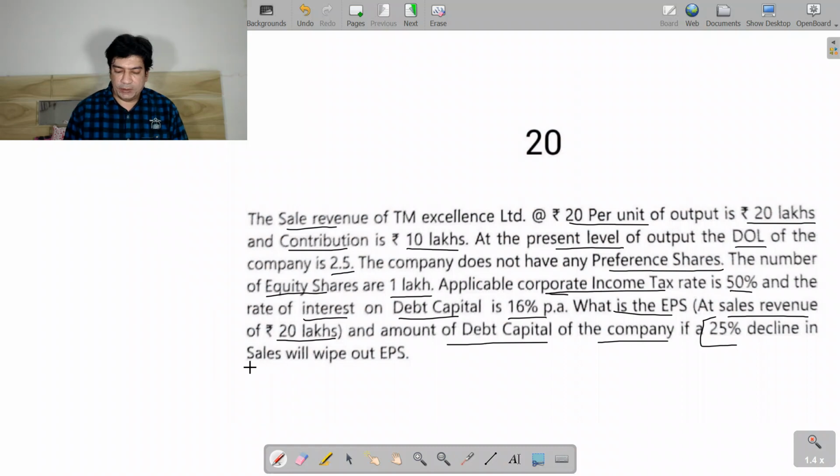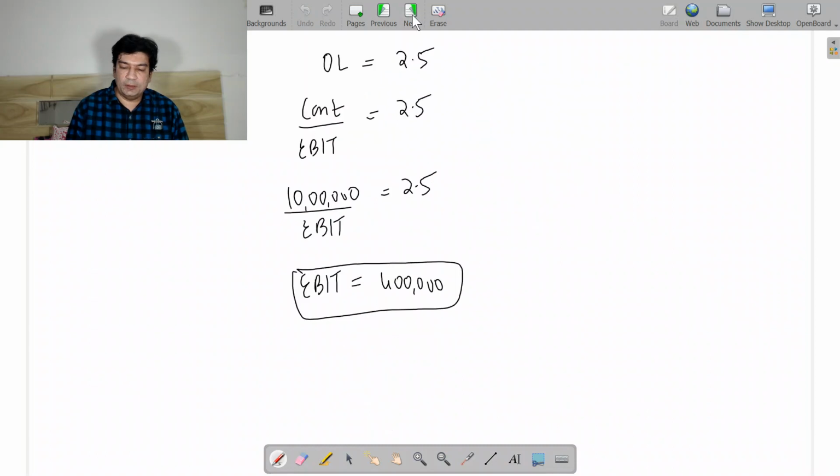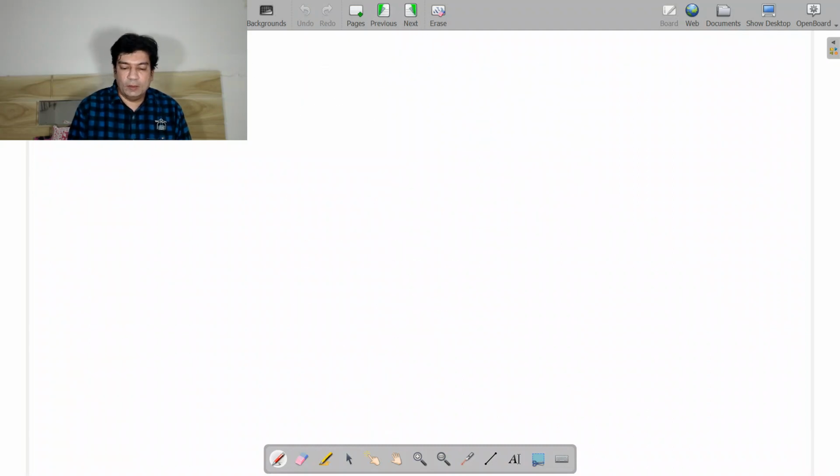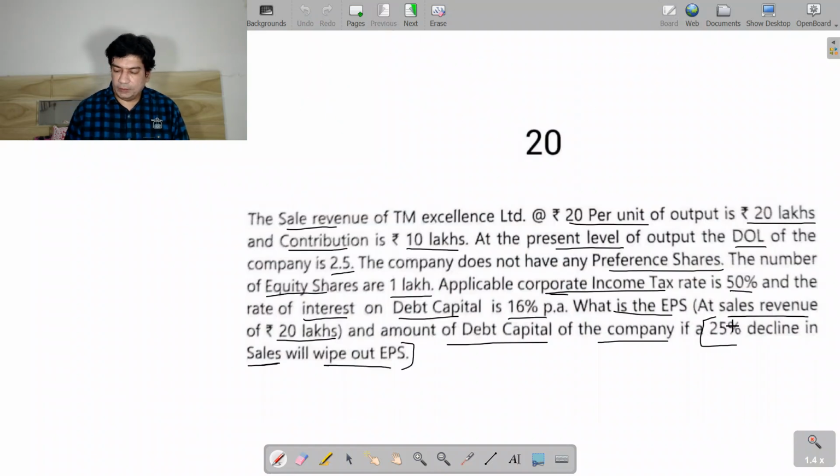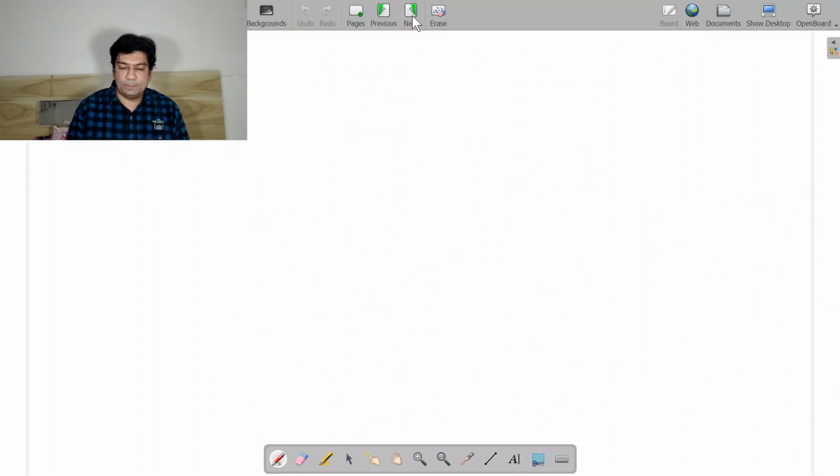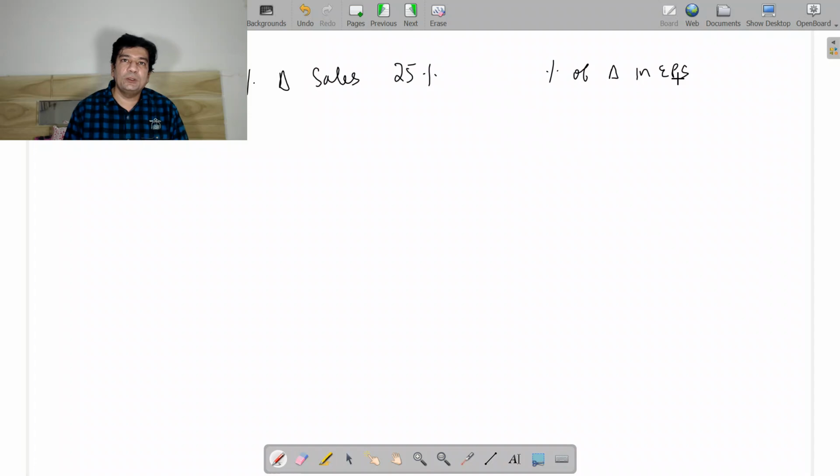If a 25% decline in sales will wipe off your EPS. So they have given us a hint that your decline in percentage of sales is 25%. So 25% is your decline in sales, and as a result there will be a percentage change in your EPS, and your EPS is going to be wiped off completely, means your EPS is going to be 0. So there will be a 100% change in your EPS.